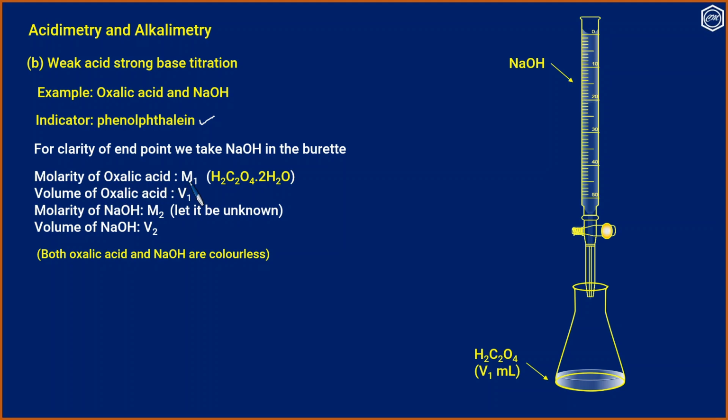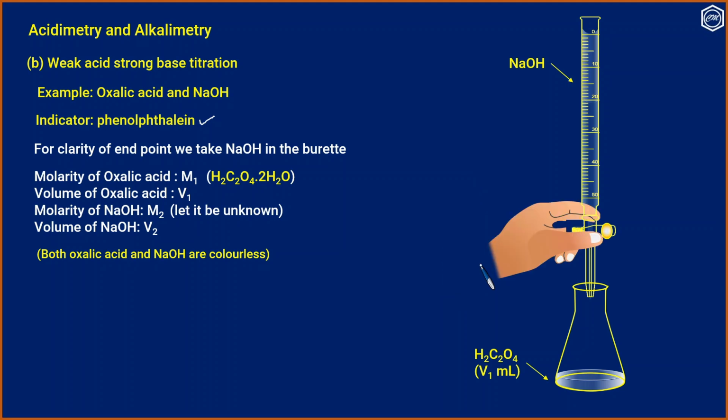Let the molarity of oxalic acid be M1 and the volume of oxalic acid be V1. The molarity of sodium hydroxide is M2, and let it be the unknown quantity. The volume of NaOH is V2. So we add phenolphthalein. 1 or 2 drops of phenolphthalein is added.